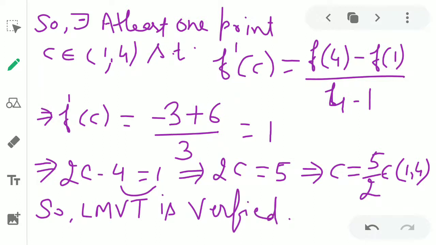So dear students, these are the two very important theorems which are part of the 12th syllabus, and if you want to do BSc or MSc or any other higher degree, you will have to use these two theorems most of the time. So I tried to make clear each and every point, but if you still have any doubt, then